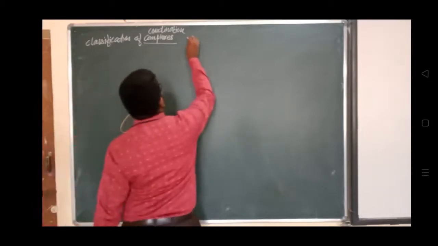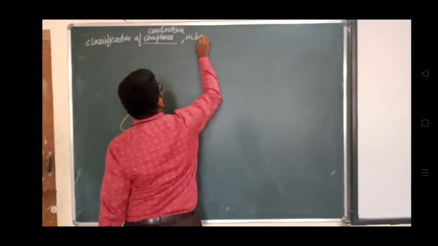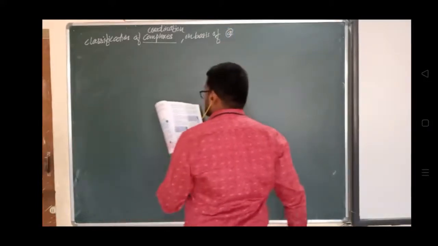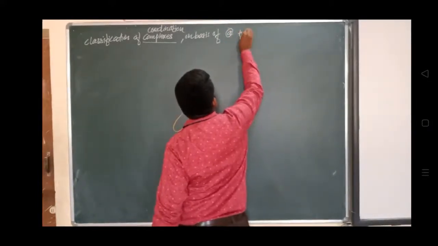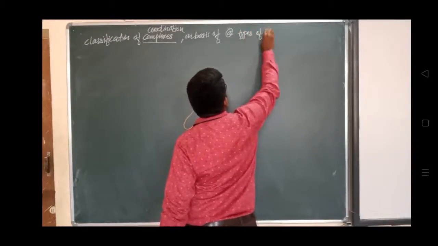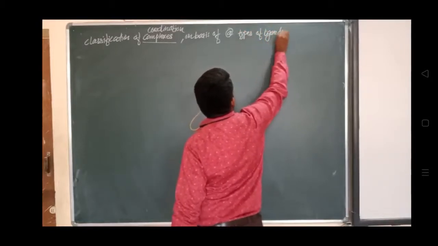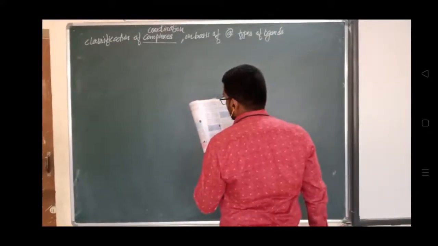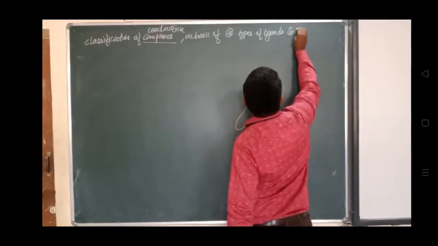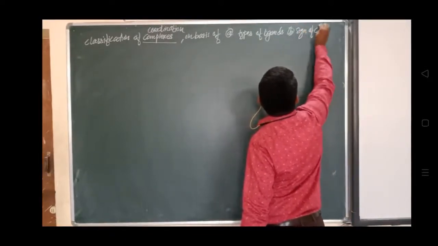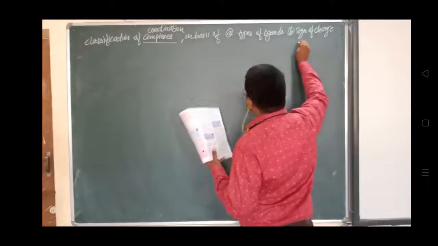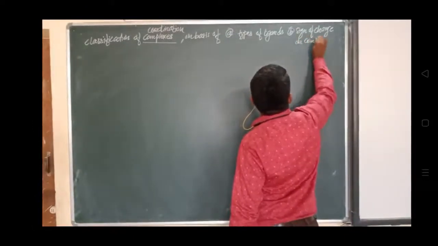These are classified on the basis of, first, the types of ligands. Next, it is classified on the sign of charge on the complex ion. What is the sign of the charge? Plus, minus, neutral. What charge is there on the complex ion?